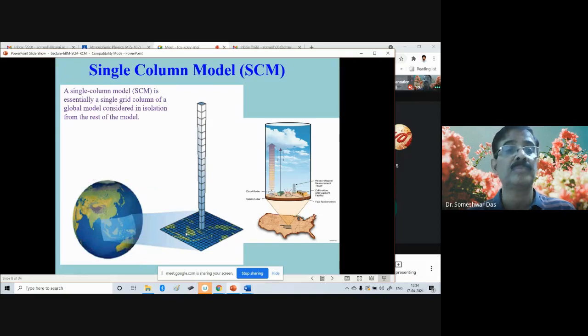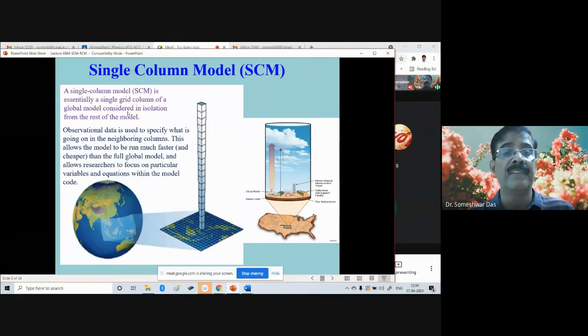So a single column model is essentially a single grid column of a global model considered in isolation from the rest of the model. Observational data at the surface, for example, here all these are observational instrumentations.